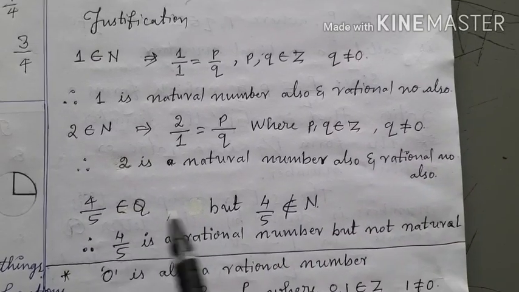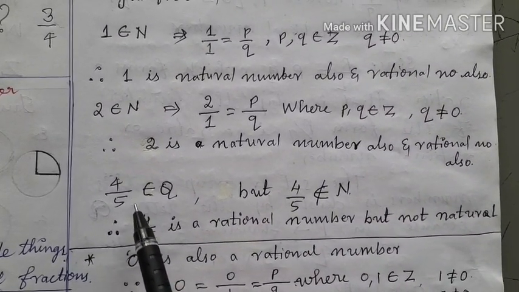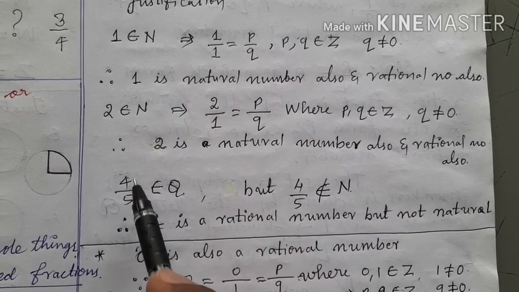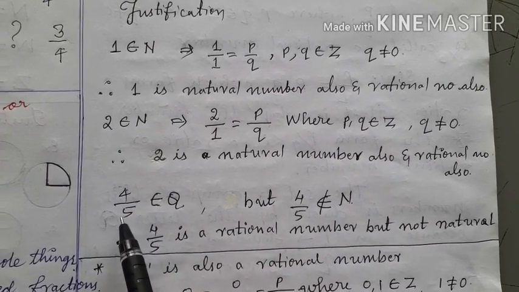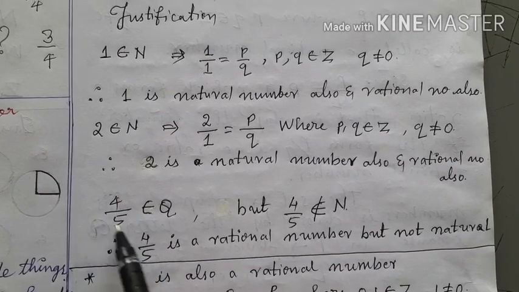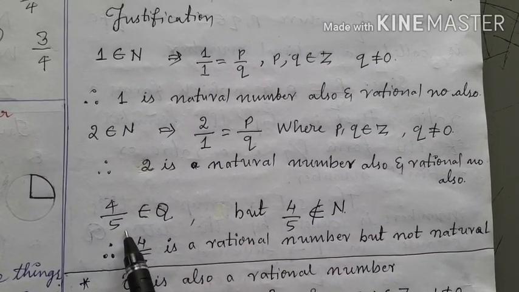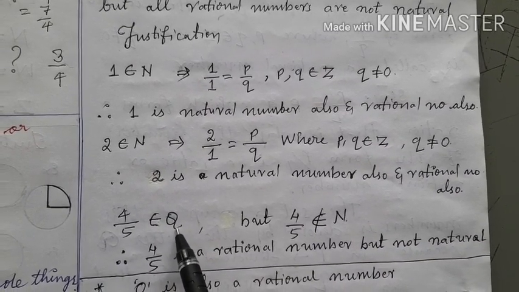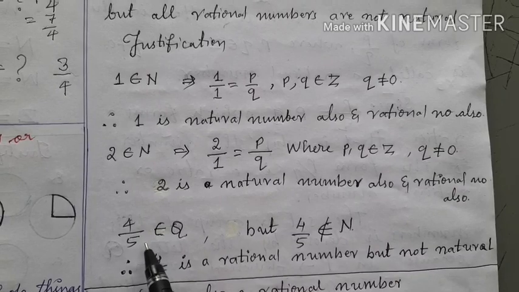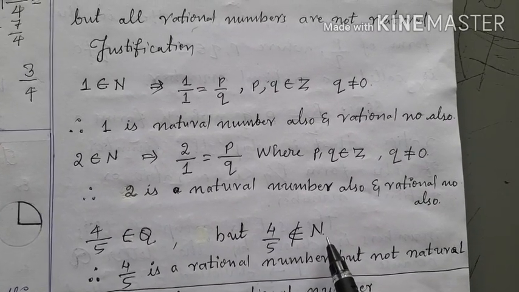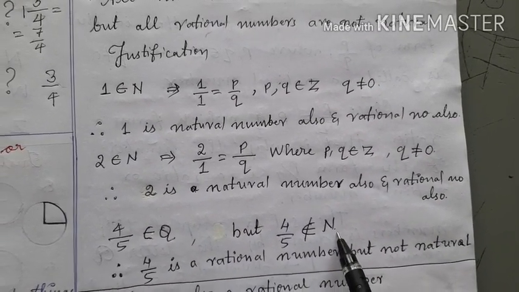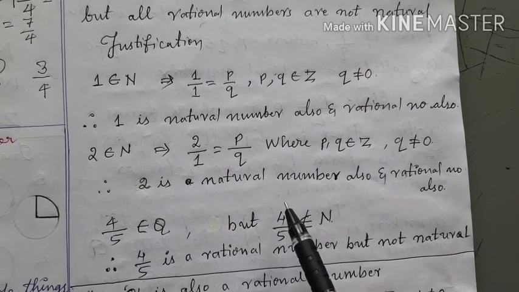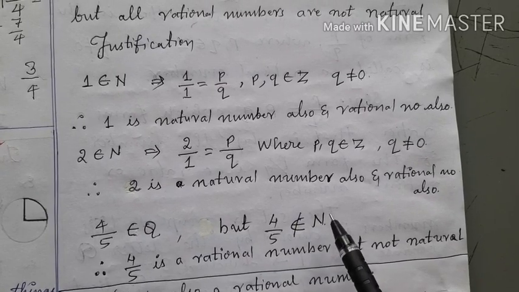Okay? Let us see. Take an example, 4 by 5. This is in the form of p by q, and p, q belong to Z and q is not equal to 0 here. That is why this 4 by 5 is a rational number, and you will find such number in the set of rational numbers. But can you find 4 by 5 in the set of natural numbers? In the set of natural numbers, you have 1, 2, 3, 4 up to infinity. But can you find such number 4 by 5 in the set of natural numbers? No.